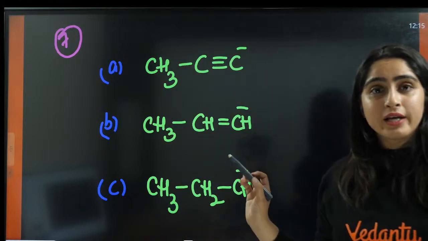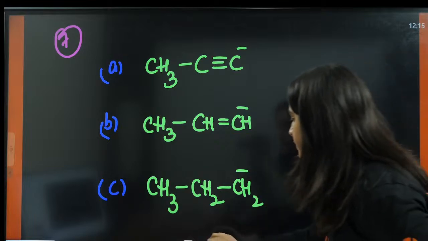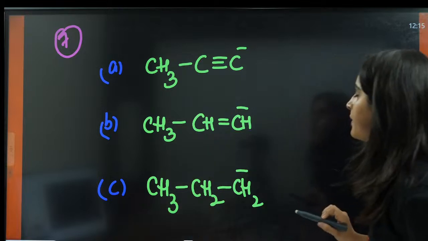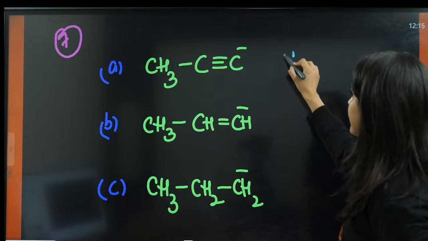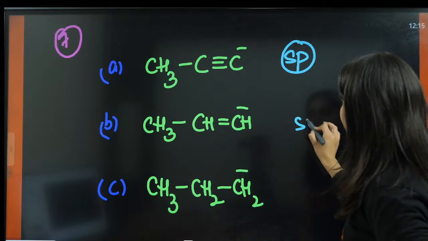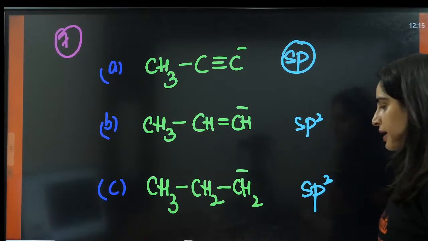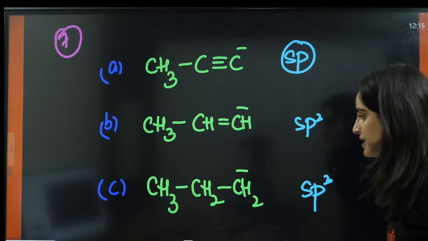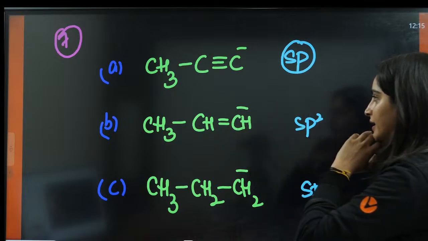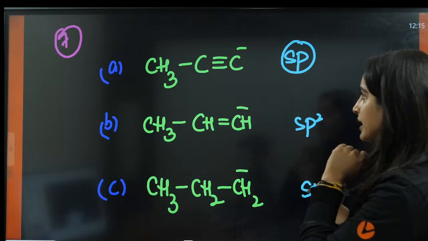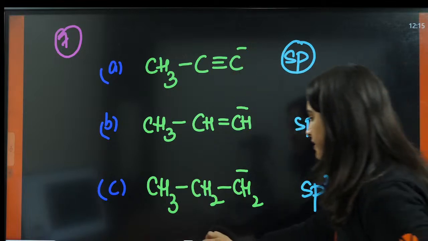Now, here we have to think about sp, sp2, and sp3 hybridization. Here, A part has sp hybridization, right? This is sp2 hybridized. And this is sp3 hybridized. 3 sigma bonds and 1 negative charge. 1 sigma bond and 1 negative charge. 2 sigma bonds and 1 negative charge. 1 sigma bond and 1 negative charge. Okay, so sp, sp2, sp3 hybridization.